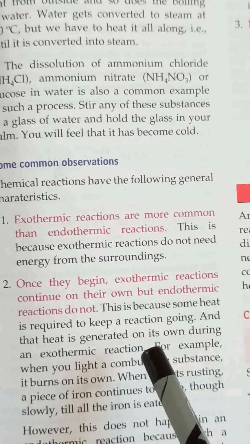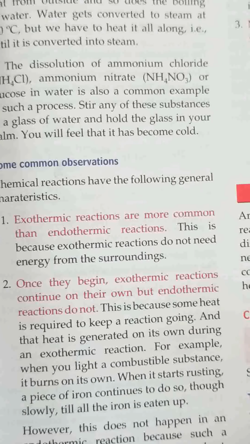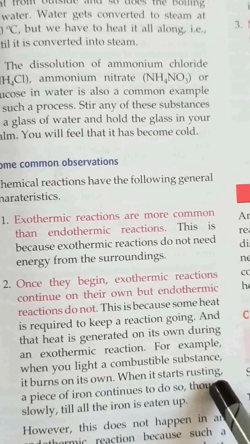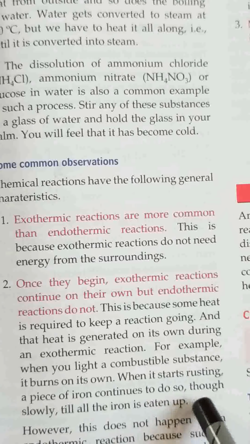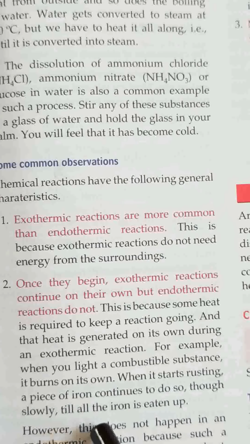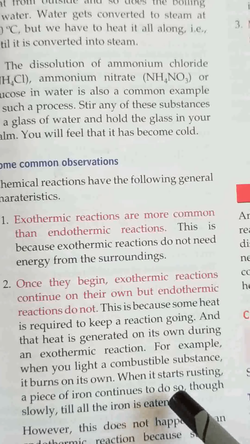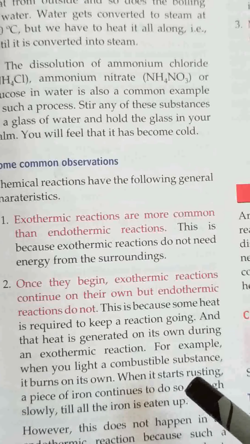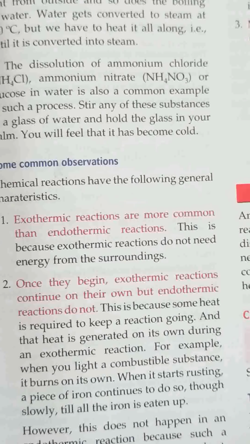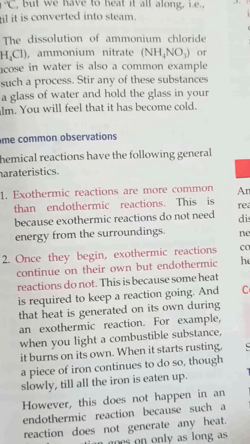In the beginning you have to light, but afterwards it burns on its own. When it starts rusting, a piece of iron continues to do so, though slowly, till the iron is eaten up. So an exothermic reaction, once it starts, will continue, because heat released in rusting is used up for the further rusting of the iron metal.